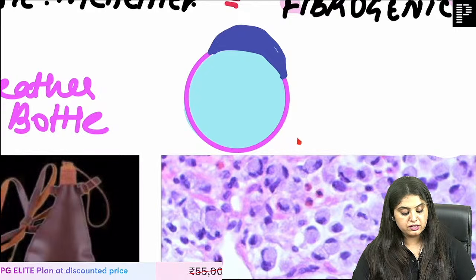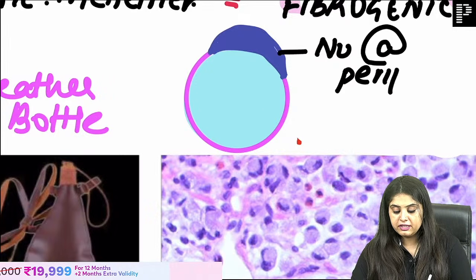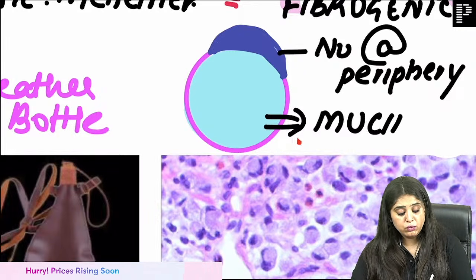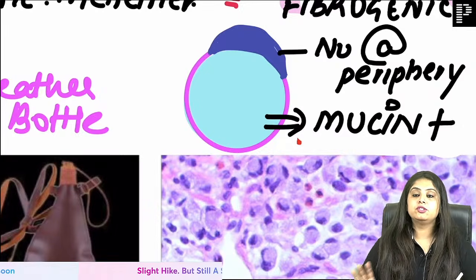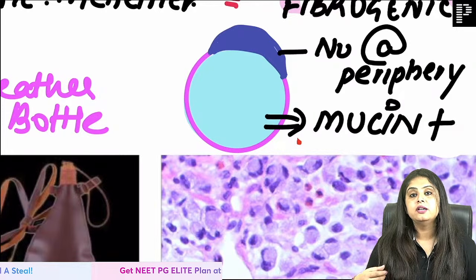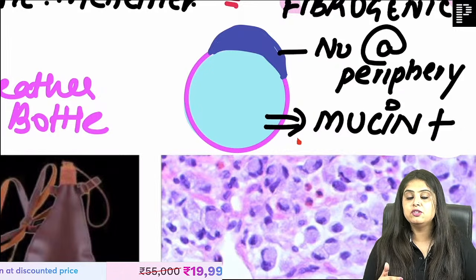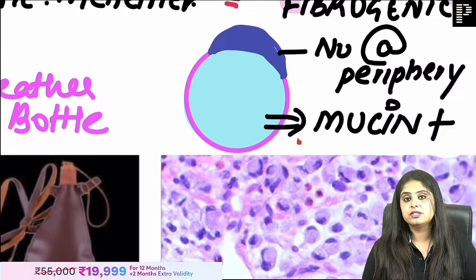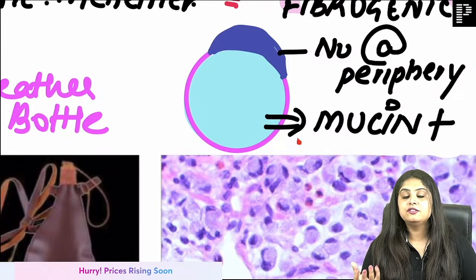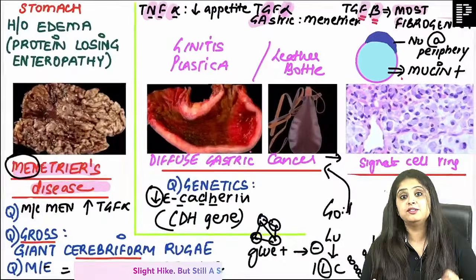So now my question is, why is the nucleus at the periphery? Why is it at the periphery, guys? Because this is going to be filled with mucin. One more thing, just a word of caution for all of you: their favorite nowadays is not asking you direct questions. Their favorite nowadays is that they are not going to give you the image, they will give you the description. They will say there are cells where the nucleus is pushed at the periphery and the cell is filled with mucin. Now do you know that is going to be a signet ring cell is your problem.